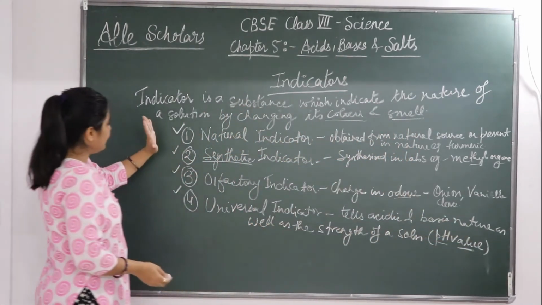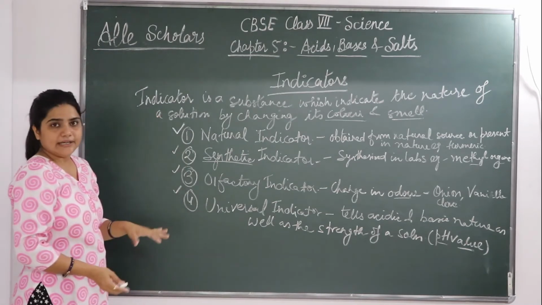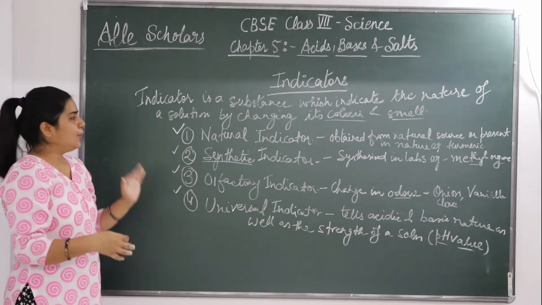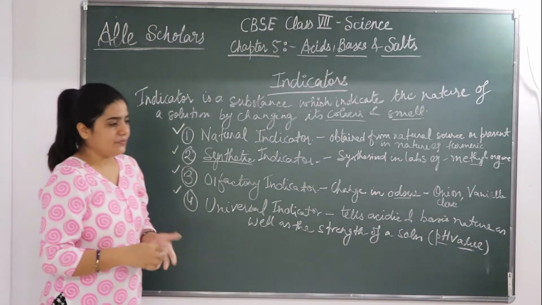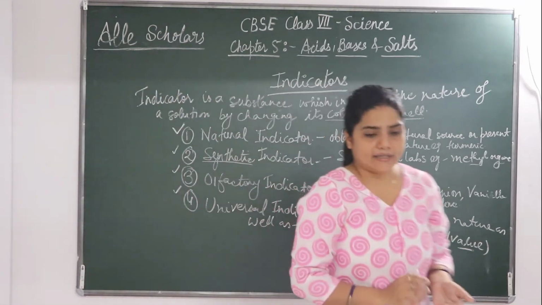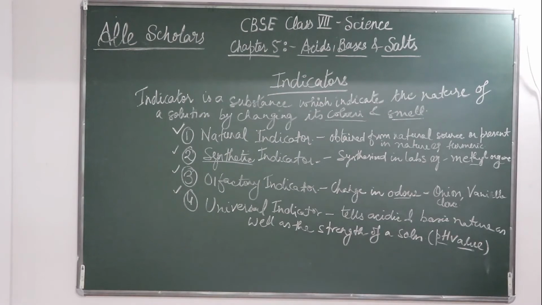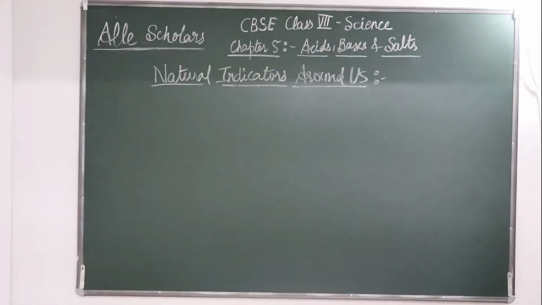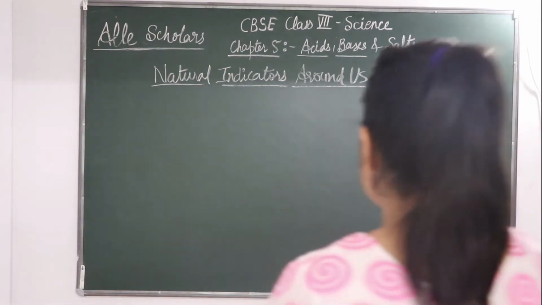Okay, so we will start with the natural indicators. One by one we will see which are the natural indicators and we will be performing some of the activities. So let's see the natural indicators around us.